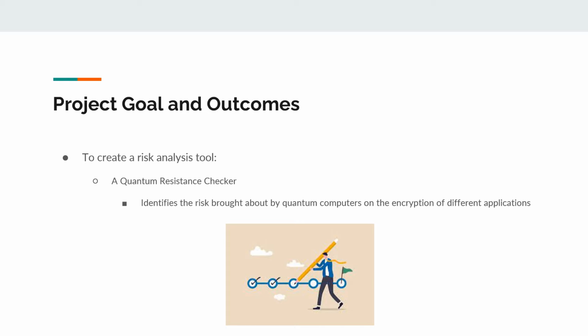Our goal is to create a risk analysis tool that will help fill the gap between application security now and application security against quantum computers. This solution can be used to see which applications could be viable against the coming of quantum computers.